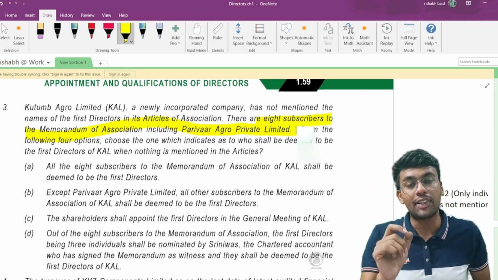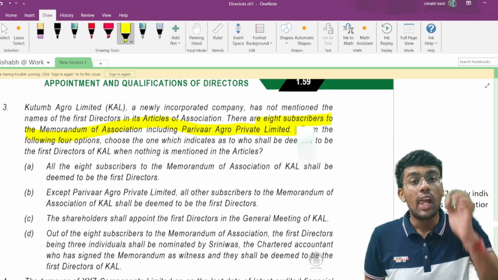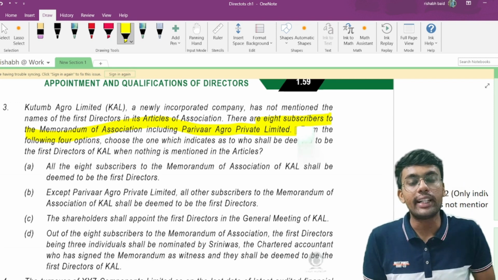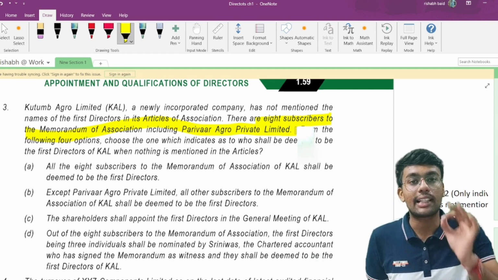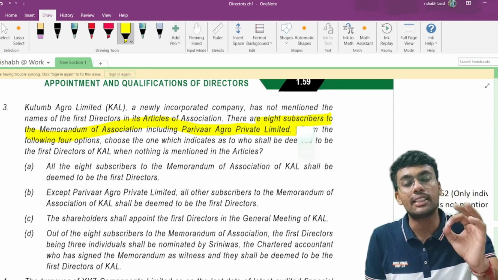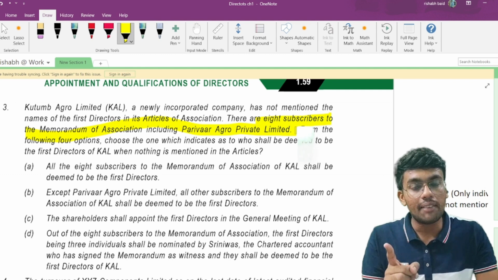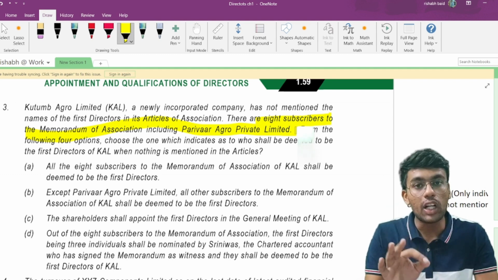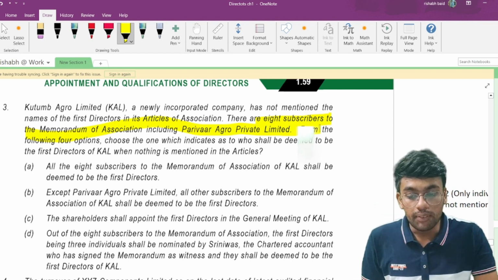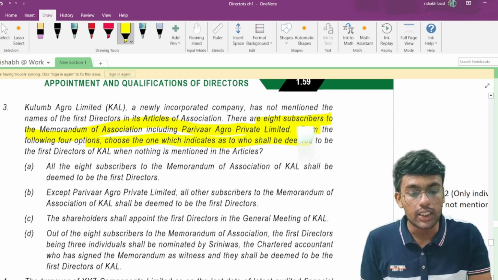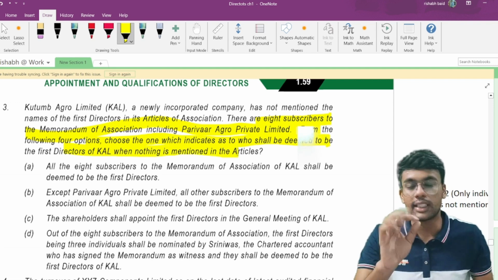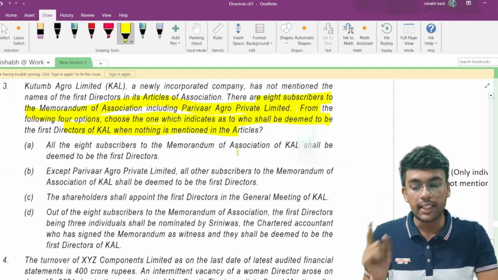If you refer to section 152, which we discussed in our revision video, it says that only individuals who are subscribers to the memorandum shall be deemed the first directors of the company, in case the articles do not indicate any person's name as the first director. So a private limited company, a partnership firm, etc., shall not be entitled to be the first director. Only individuals can be the first director. So from the following 4 options, choose the one which indicates who shall be deemed to be the first director of KL when nothing is mentioned in the articles. Section 152 talks about this, so let us discuss the answer.